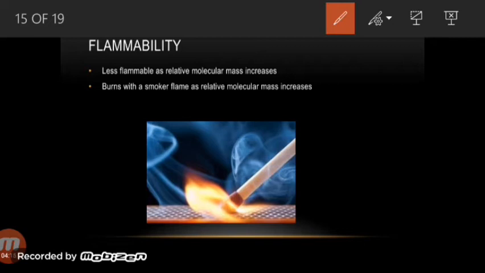So as a result, what will happen? There will be a lot of carbons and hydrogens available to be burnt. So as the relative molecular mass increases, their flammability will also increase. The best examples of fuel are alkanes: methane, ethane, propane, butane. They're used domestically as a fuel. Why are we going to use them as a fuel? Because they have combustion property. They can easily combust, and as their molecular weight increases, more energy will be obtained from them.